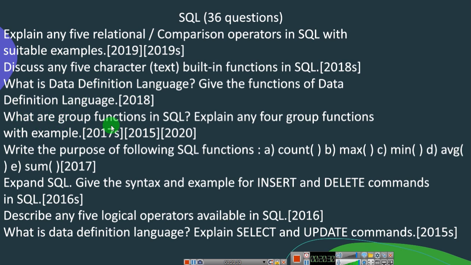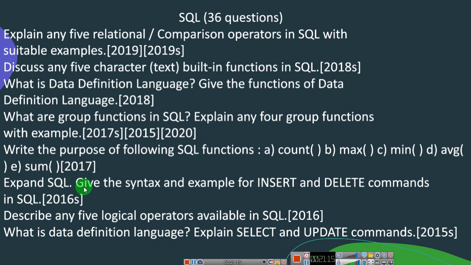Next, what are group functions in SQL, and explain any 4 group functions with an example, they have asked. This is repeated in 2017 supplementary, 2015 and 2020. Before giving an example, first you need to know what is a group function, and then explain all the group functions. The next one is: write the purpose of SQL functions. Count, max, min, average, sum, this is asked in 2017. Why these functions are used, they are asking. Purpose is nothing but why it is used and where it is used, you can write it.